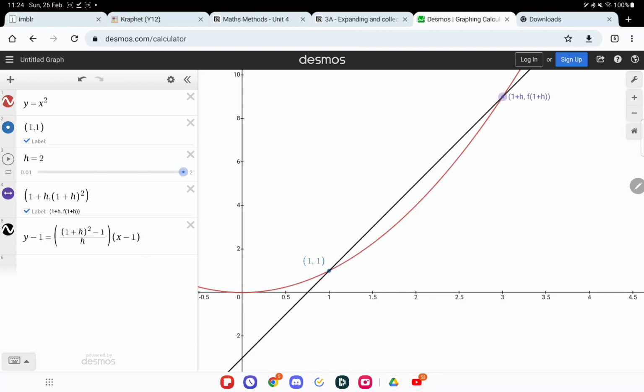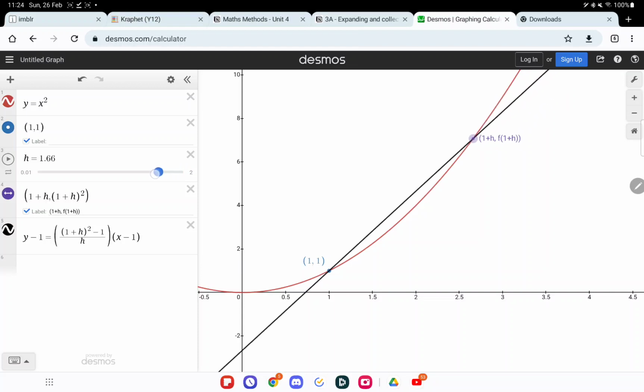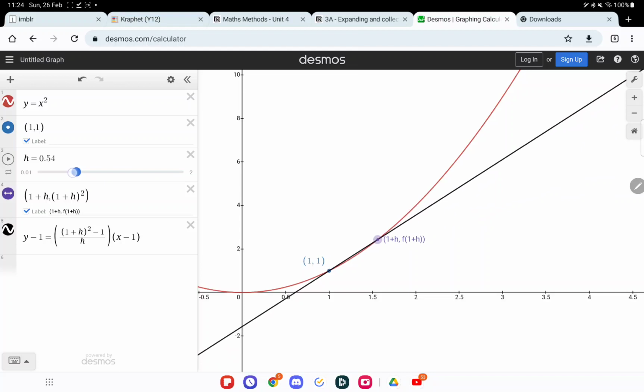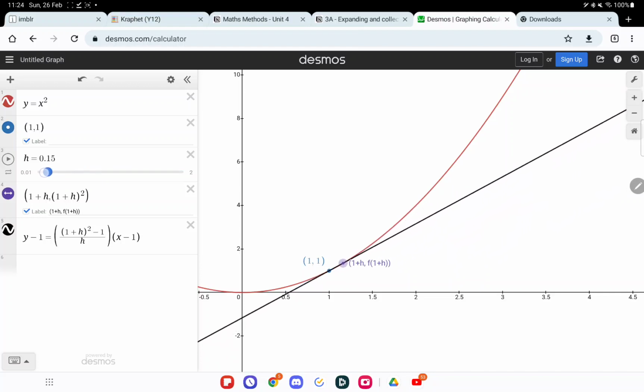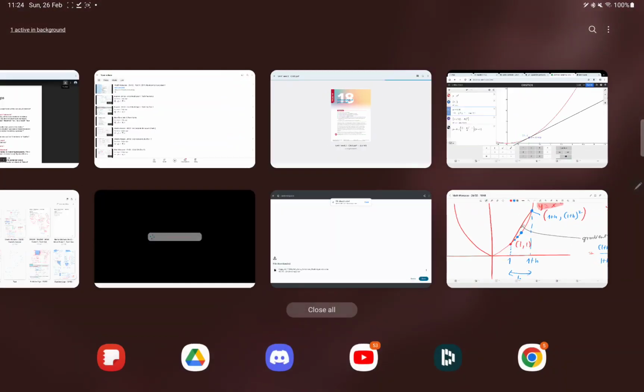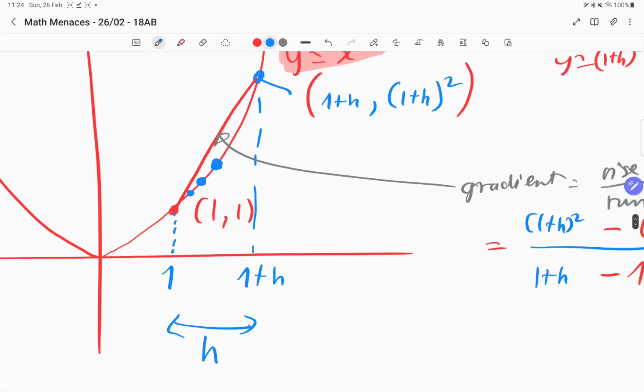So right now it's not a tangent line, but as the distance h between the 2 points gets closer and closer to 0, the line becomes closer and closer to the tangent line. So right now the difference is like 0.01. Almost 0. It's not exactly 0. You can't do exactly 0, because then there's no 2 points to draw the line, right?